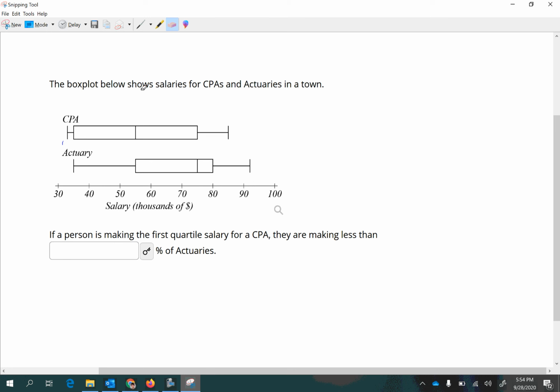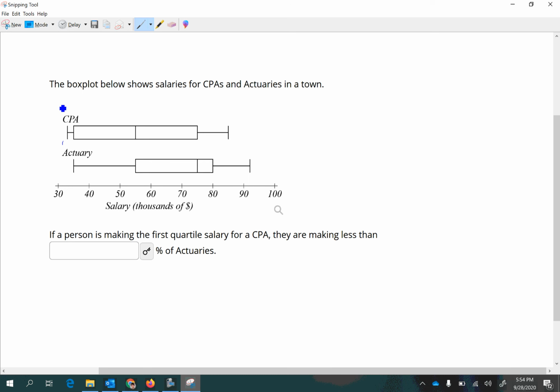The box plot below shows salaries for CPAs and actuaries in a town. If a person is making the first quartile salary for a CPA, they are making less than what percentage of actuaries? So let's begin by reviewing what the box plot shows us.